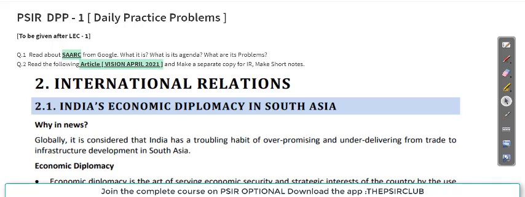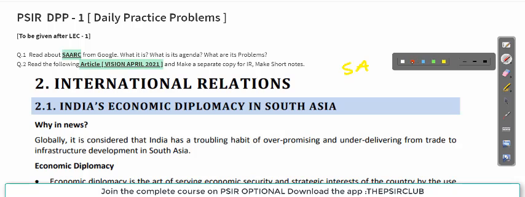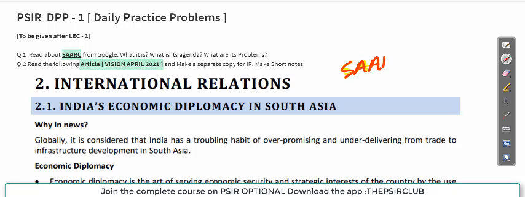So you will get at least 100 to 150 DPPs, and we'll be covering a large chunk of the syllabus through DPPs. I'll be teaching you SARC, but I'll be teaching you SARC after, let us say, 2.5 months. But why are you waiting if SARC is coming in the newspaper? Why are you waiting, sir? Isn't it? So please don't wait for me to teach you SARC. I will be teaching you, but please ensure you read the articles and you do the assignment very sincerely. Soon I'll be including even the GS agenda, right?